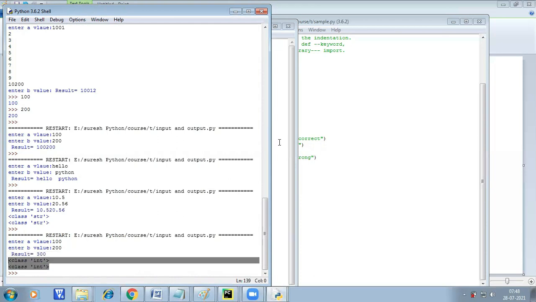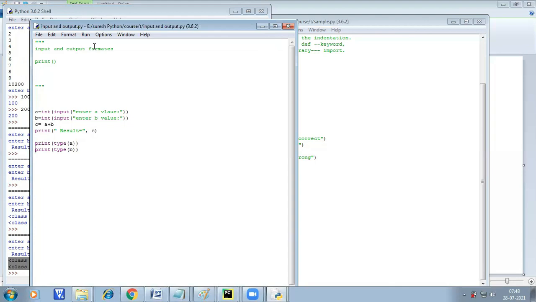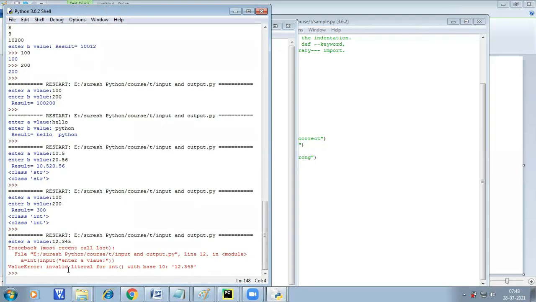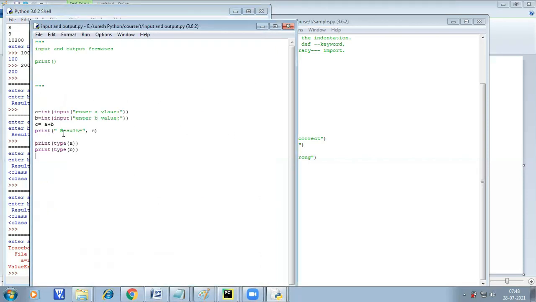If I try to enter a different value, like 12.345, it directly throws a value error. What it means is invalid literal: you are expecting an integer, but you are entering a float type of value. That is the error. So it reads only integer values. If you mention float here, we can read only float type values.